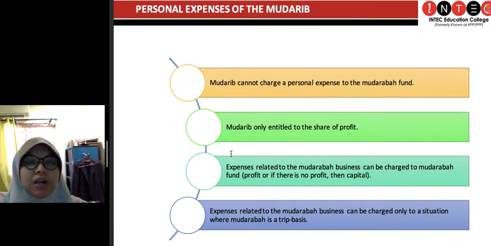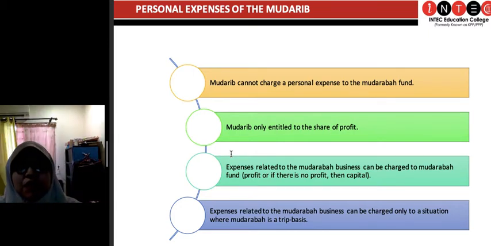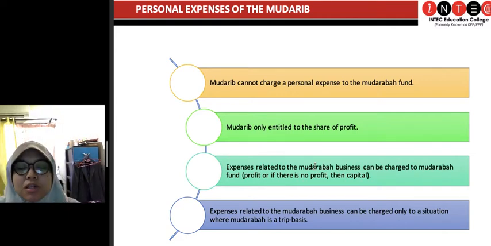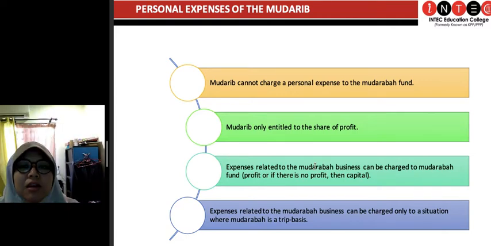So 100k tu tolaklah dulu 50k, dah offset all the costs yang incurred, dapatlah, katalah 50k profit. Yang itu balik 50k, lepas tu they divide it, orang ni dapat 25, the other person gets 25.